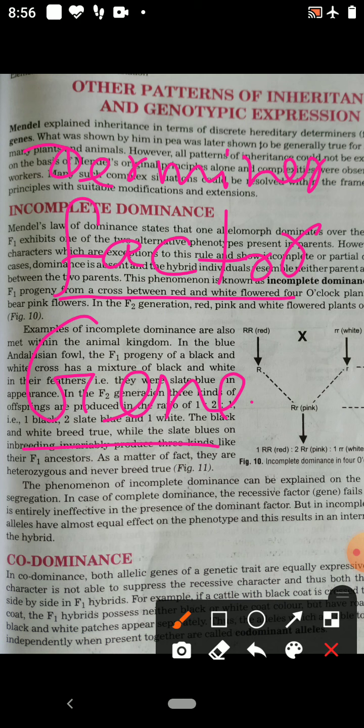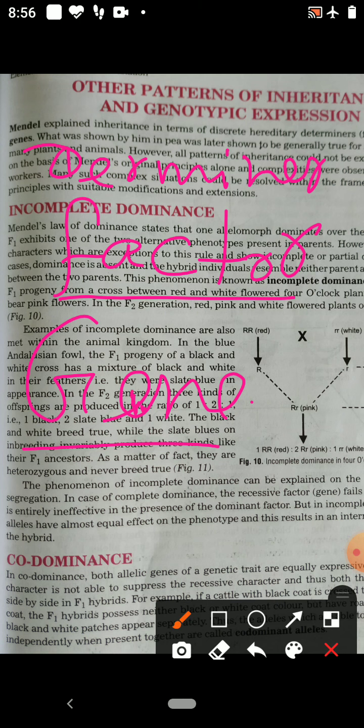The genes are factors which control the height of the plant, color of the flower, shape of the seed, color of the seed coat. Those 7 characters he selected were controlled by 7 genes, but these genes were found on separate chromosomes. Therefore, there was segregation, meaning separation, and there was independent assortment.